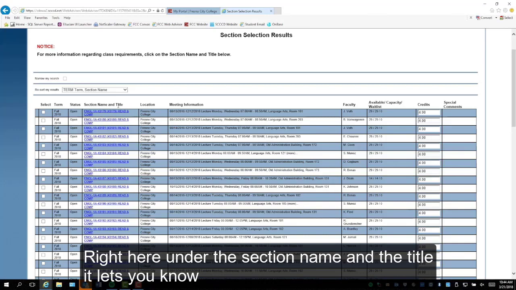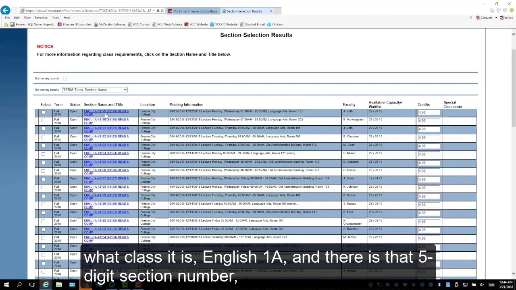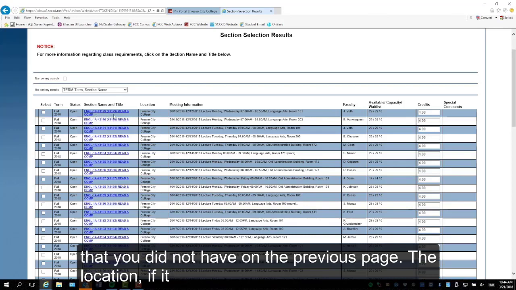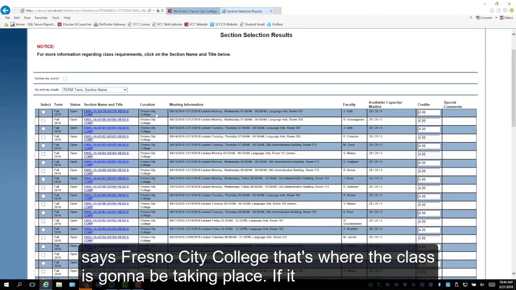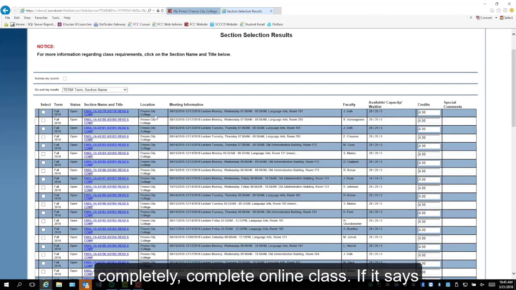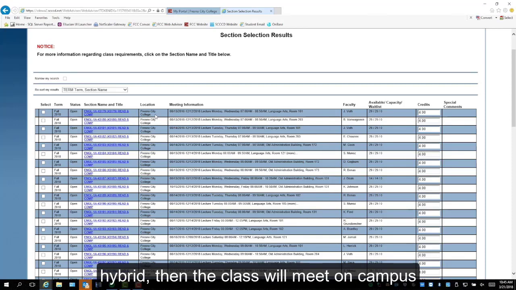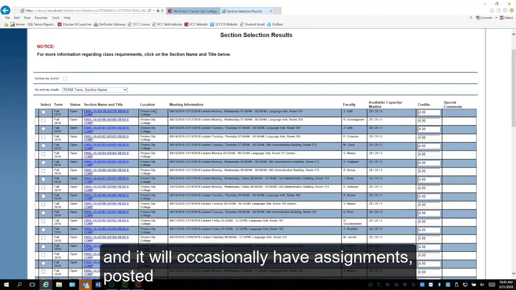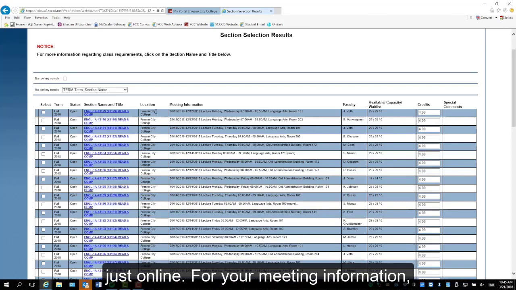Right here under the section name and the title, they let you know what class it is, English 1A, and there's that 5-digit section number that you did not have on the previous page. The location, if it says Fresno City College, that's where the class is going to be taking place. If it says online only, then it's a complete online class. If it says hybrid, then the class will meet on campus, and it'll occasionally have assignments posted just online.